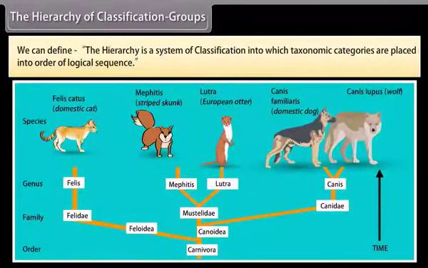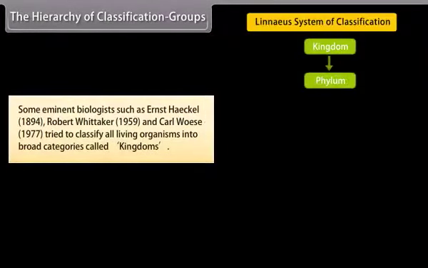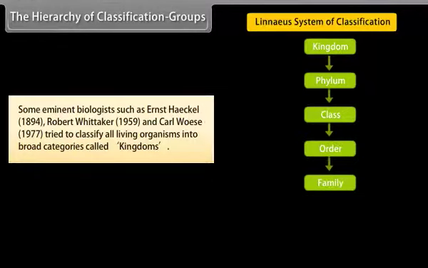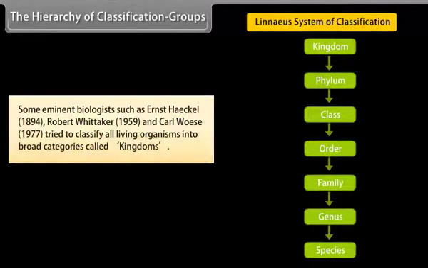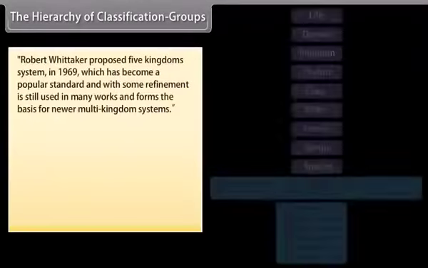The hierarchy of classification groups. We can define the hierarchy as a system of classification into which taxonomic categories are placed in order of logical sequence. Some eminent biologists such as Ernst Haeckel, 1894, Robert Whittaker, 1959, and Carl Woese, 1977, tried to classify all living organisms into broad categories called kingdoms. Robert Whittaker